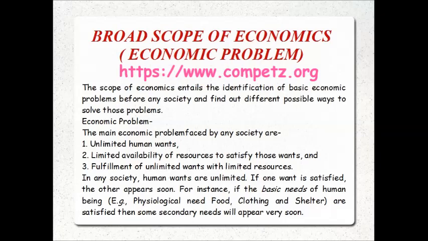However, compared to unlimited wants for various goods and services, these resources seem to be insufficient.